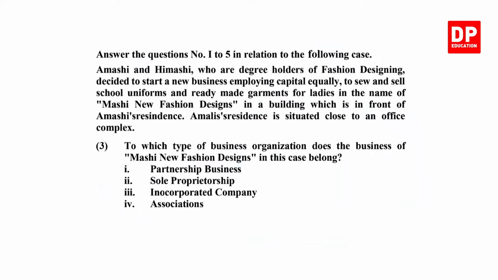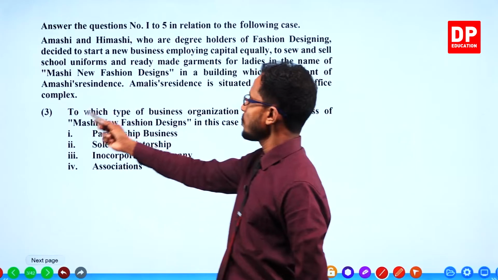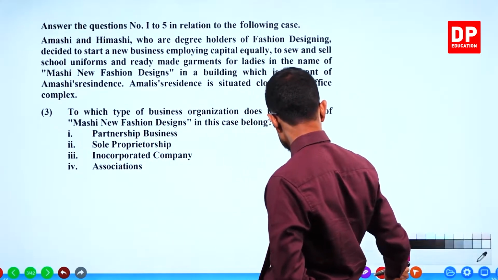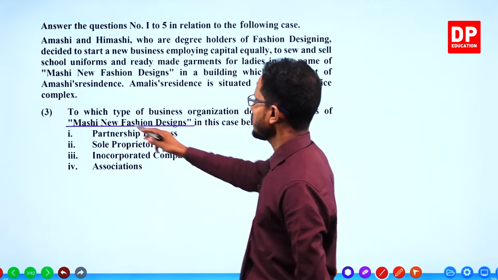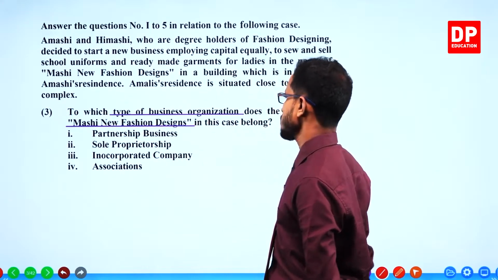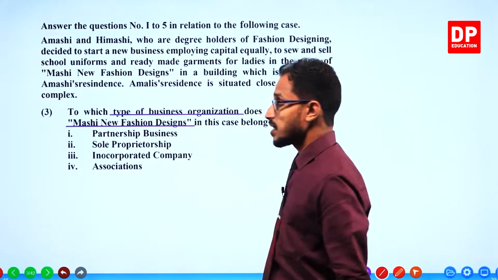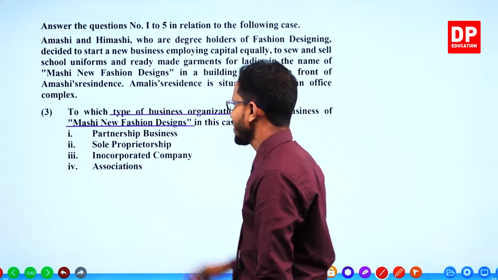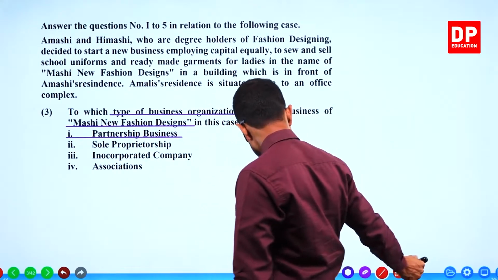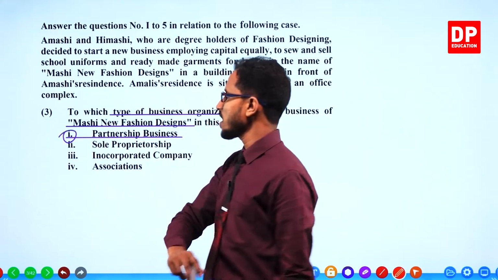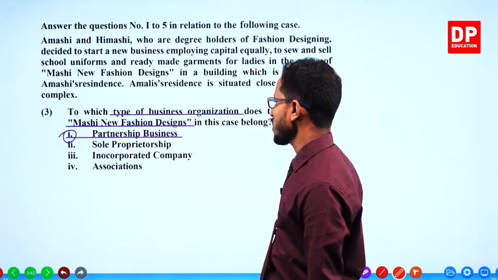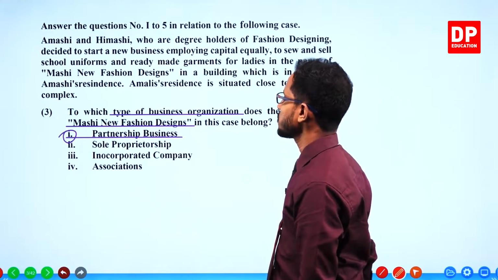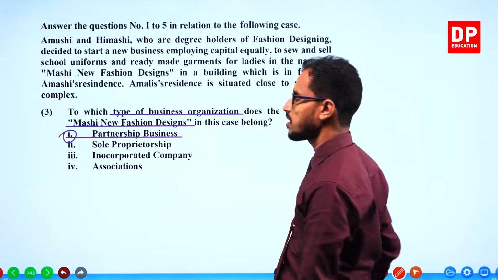Next question. Third one. To which type of business organization does the business of Mashi New Fashion Design belong? Right at the beginning, I told you that it is a partnership. No doubt about that. Not a sole proprietorship, not an incorporated company, not an association. It's a partnership. Easy questions, right?